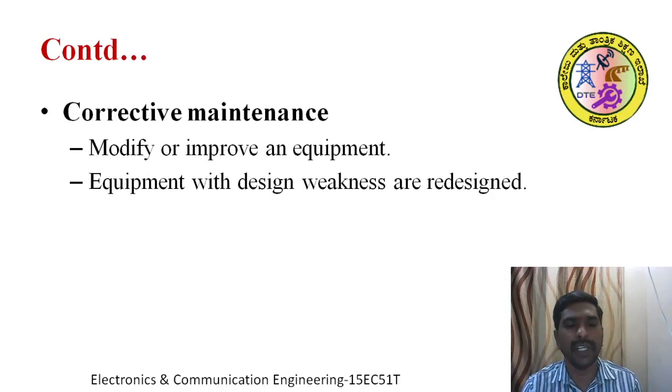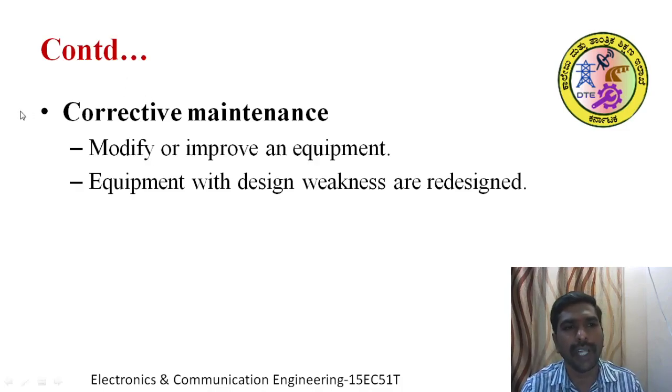And corrective maintenance, that is the second technique. Corrective maintenance means modifying or improving the equipment to increase the reliability of the equipment. See, in a huge machine, there may be some gear or some part that keeps on failing. That part is taken out and redesigned. That redesigned part will be reinstalled.